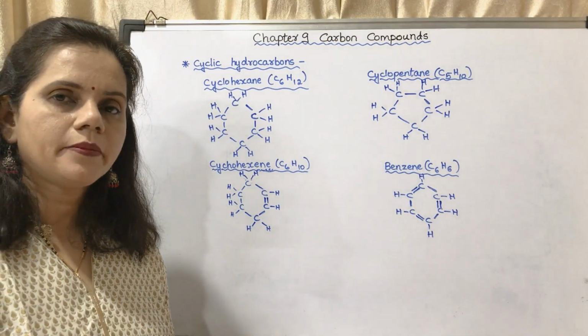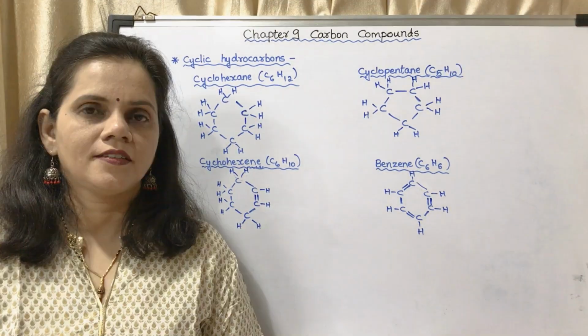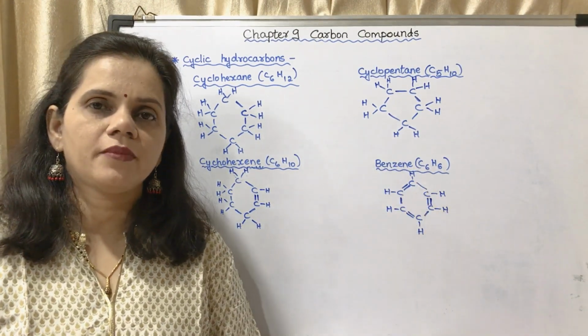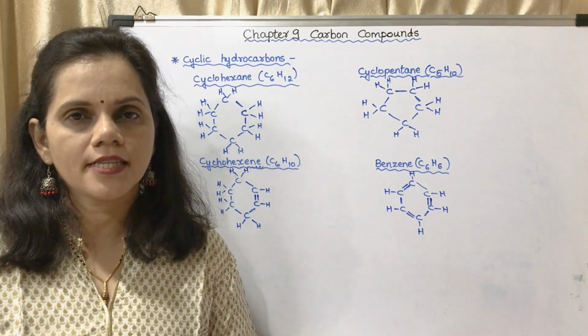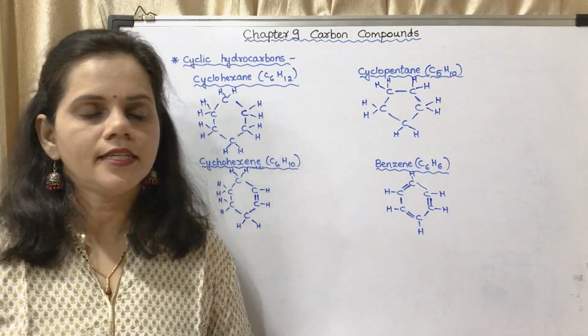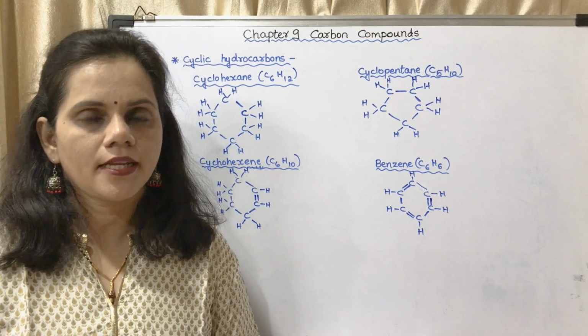C6H10, with 6 carbon atoms and 10 hydrogen atoms. You may count if you want. Now the next is the structure of benzene. Benzene, the molecular formula is C6H6. It is having 6 carbon atoms and 6 hydrogen atoms. The important property of this compound is that it is having carbon-carbon alternate double bonds and single bonds.